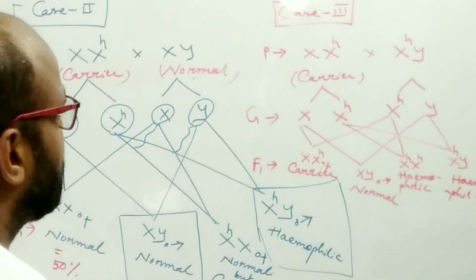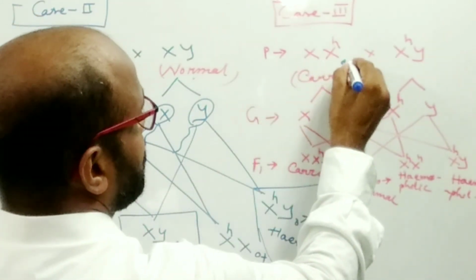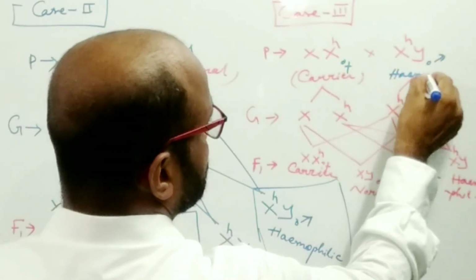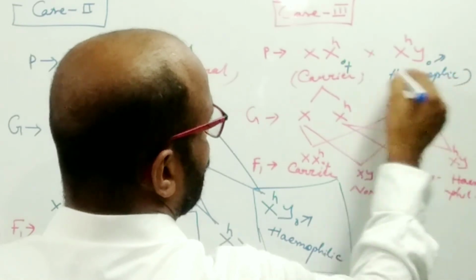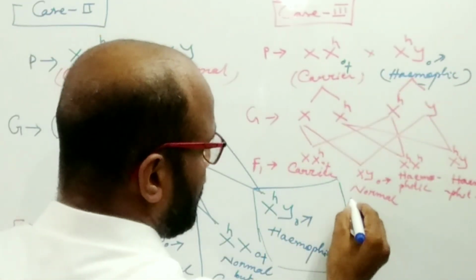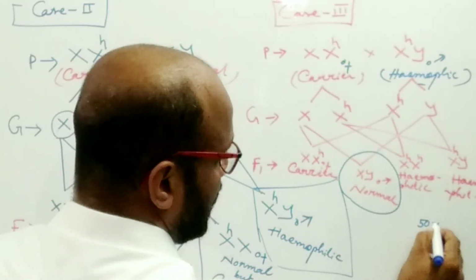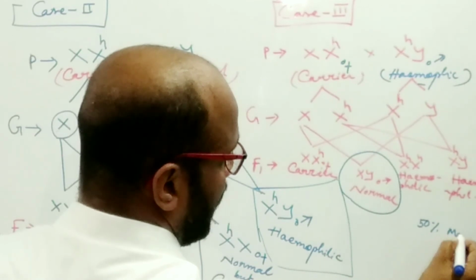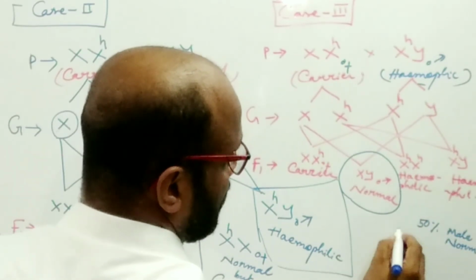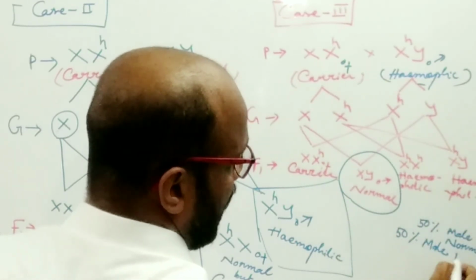If the marriage takes place between a carrier female and a hemophilic male, then in the F1 generation 50% of sons or males become normal and the other 50% of sons or males become hemophilic.